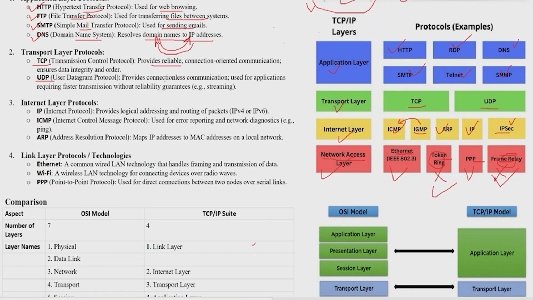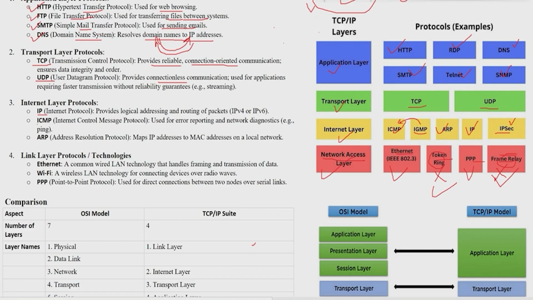After that, the transport layer uses two protocols. One is reliable and the other one is non-reliable. One is connection oriented and one is connectionless. Because in TCP we are making a connection properly with a three-way handshake, and in UDP we are not. So if someone asks you which one is connection oriented and which one is connectionless, UDP will be connectionless.